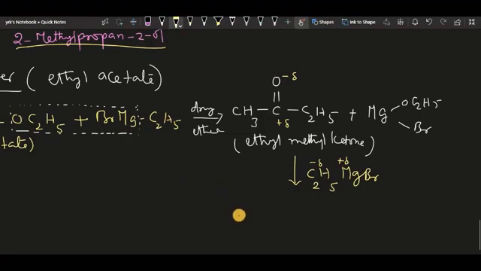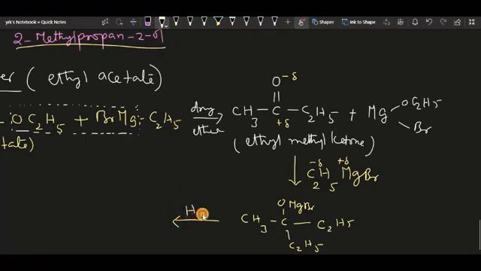So from this you can write the reaction, that is CH3CO MgBr, single bond C2H5, and one more C2H5 is coming from the Grignard reagent. So a total of 6 carbons are there in this additional compound, which will be further subjected to acid hydrolysis.